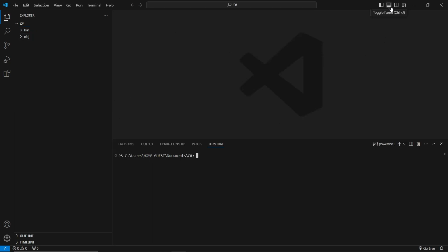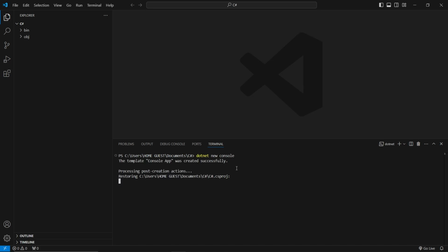If you click this one, it's going to become our terminal, and we're going to make a new project with the command dotnet new console. With this, we will be able to create the basic project for C#.